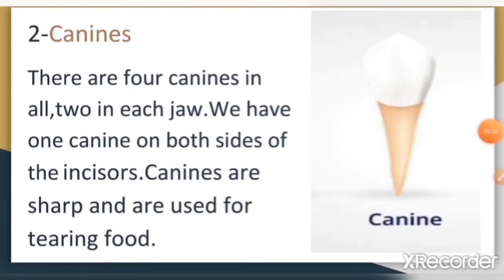Your 4 canine teeth sit next to the incisors. You have 2 canines on the top of your mouth and 2 on the bottom. Canines have a sharp pointed surface for tearing food. The first baby canines come in between the ages of 16 months and 20 months.